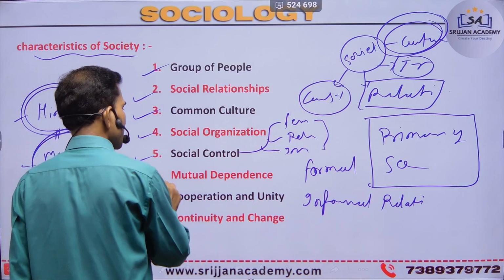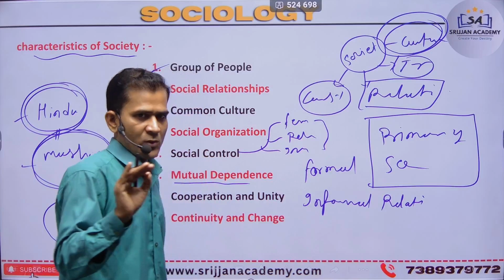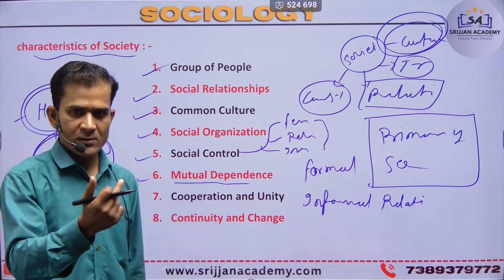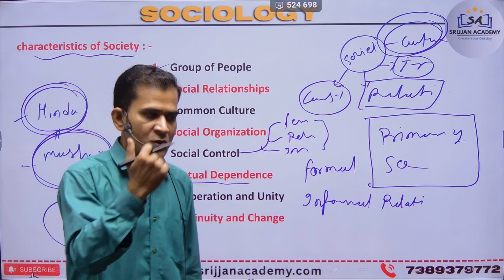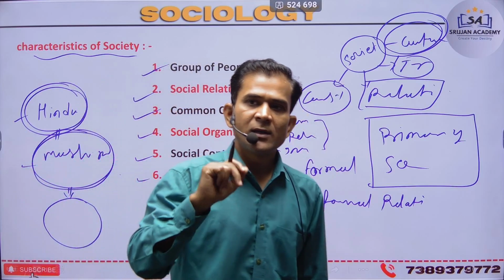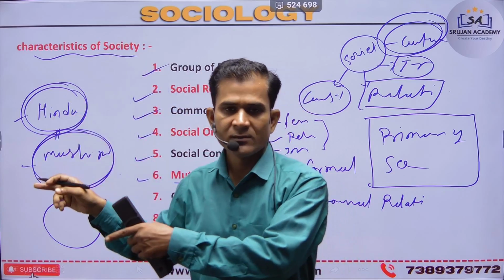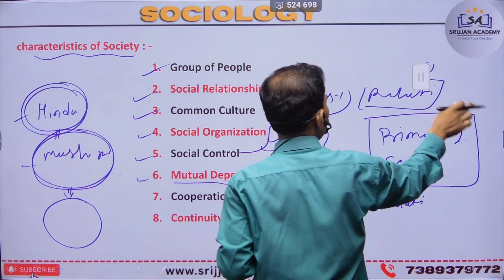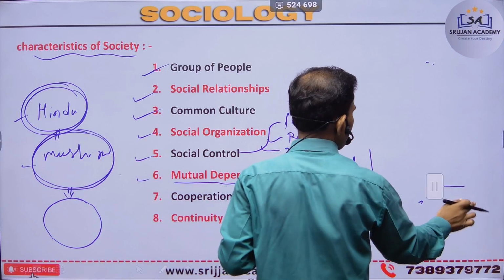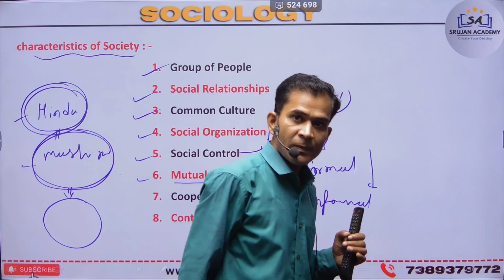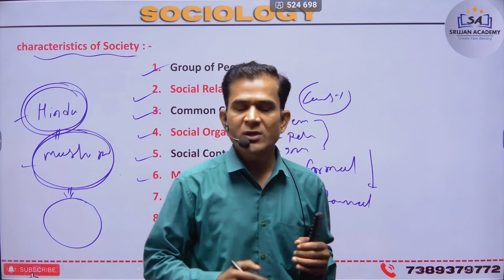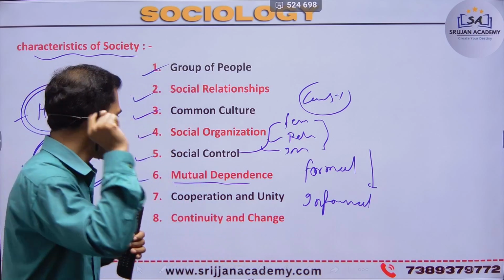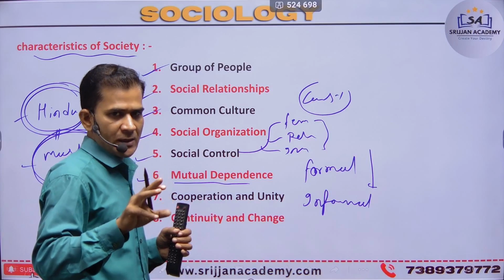Next is mutual dependency. Every person in our society depends on others, like clothing, buying clothing, so I depend on others for cloth. And next is food, so I depend on a farmer, right? Then I depend like in the family pattern. First, I can eat some food, so I depend on mother. Financial dependence on father. Emotional dependence on sister and brother. This is the dependency of every person in our society. So this is mutual dependency, right?